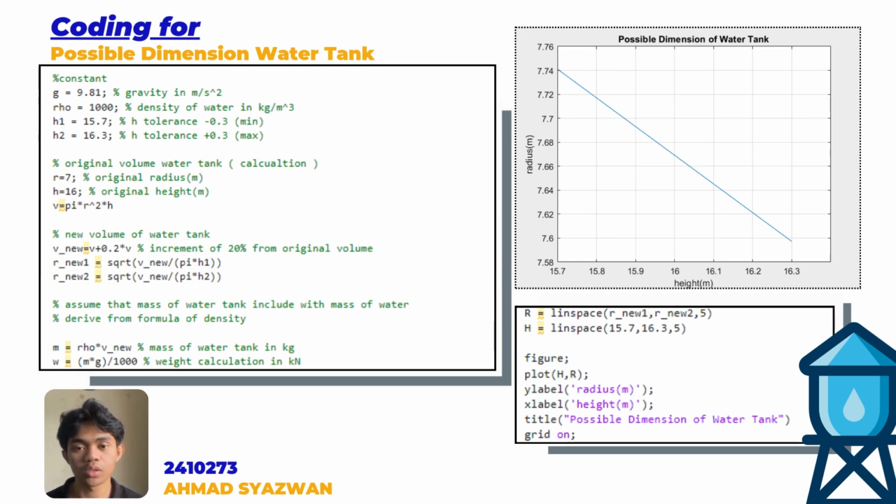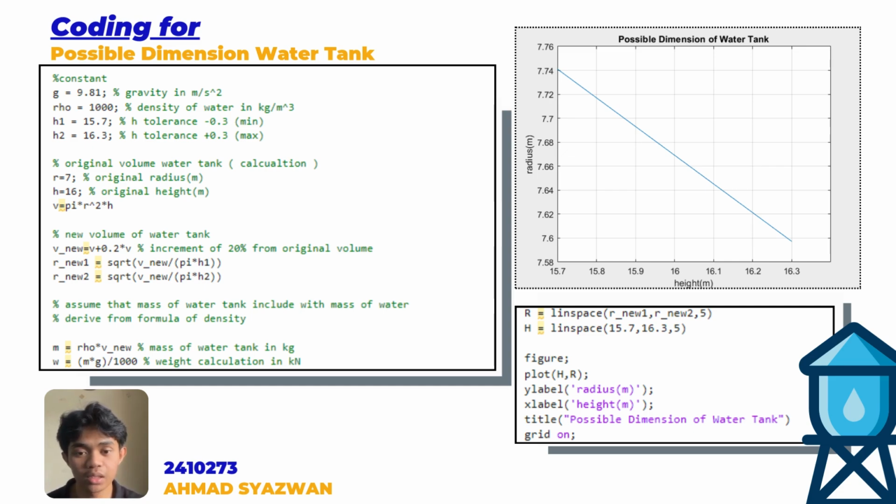In this part, I will explain question B1 about the coding to find the possible dimensions of the new water tank. The information given to us is the original radius and original height of the previous water tank, which is radius equal to 7 meters and height equal to 16 meters. It was also given the range of increment for our new volume of water tank, which is between 10% to 20%. With this information we can find the volume of the previous water tank using the formula V equals pi r squared H.